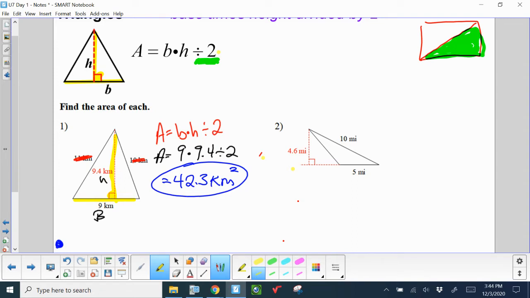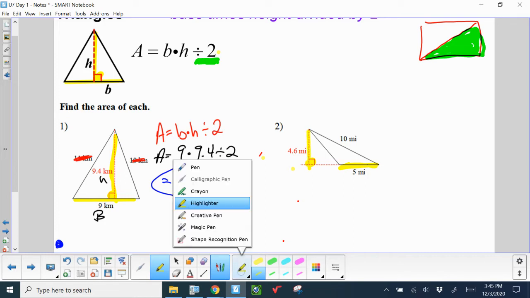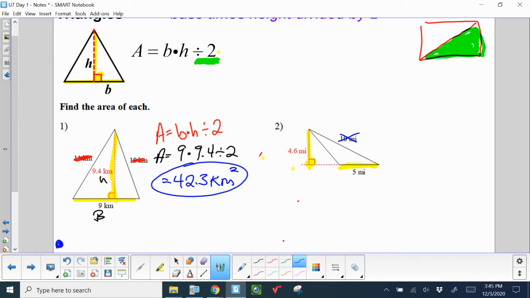In our second triangle over here, here's my right angle. So the 5 and the 4.6 go together. And this slanted side, not important. Just trying to trick us. So area of a triangle is base times height divided by 2.